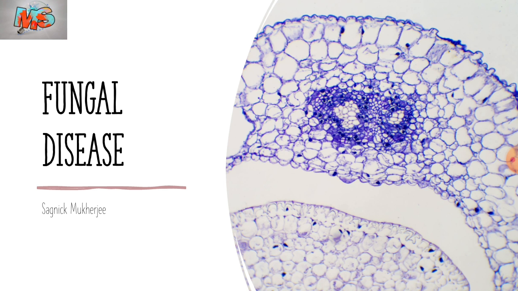How can esophageal candidiasis be diagnosed? With the help of endoscopy. And what treatment can we provide? Esophageal candidiasis can be treated with fluconazole.